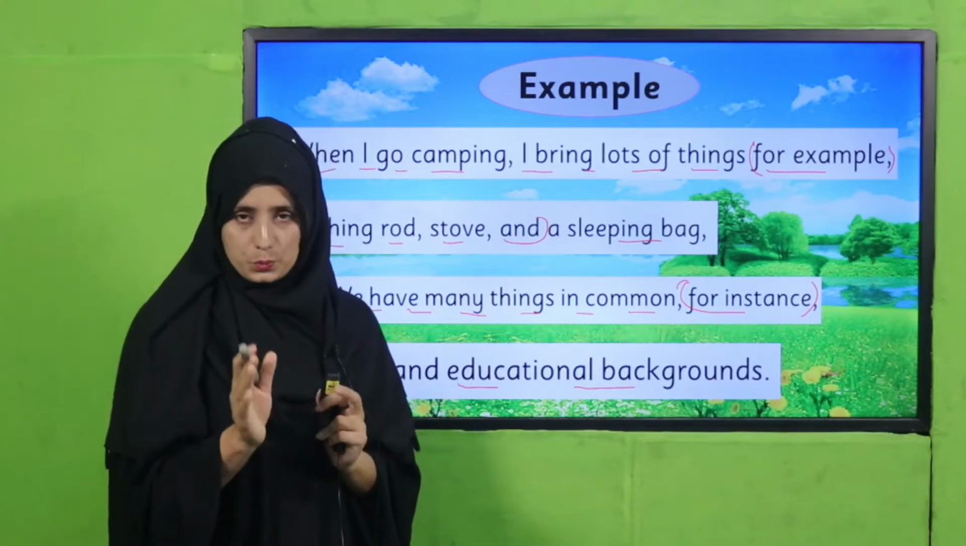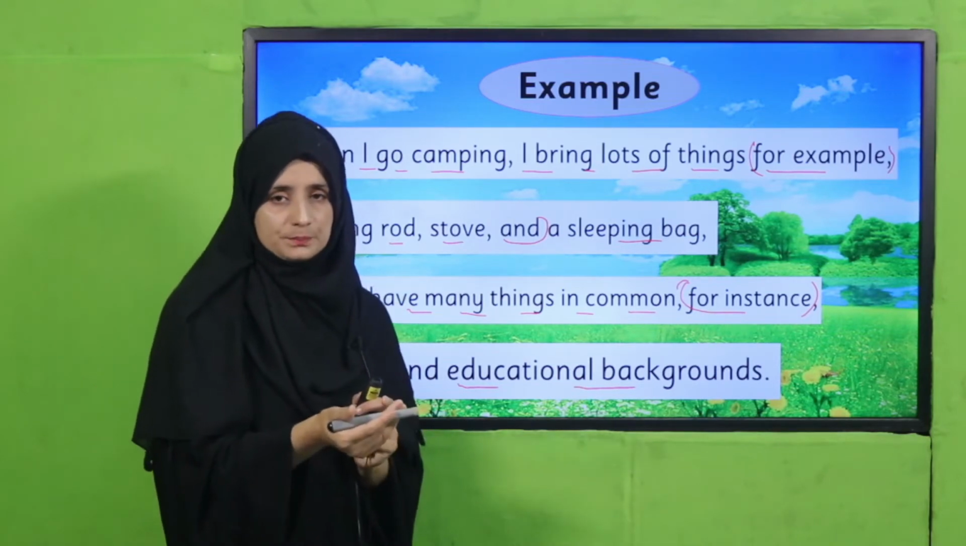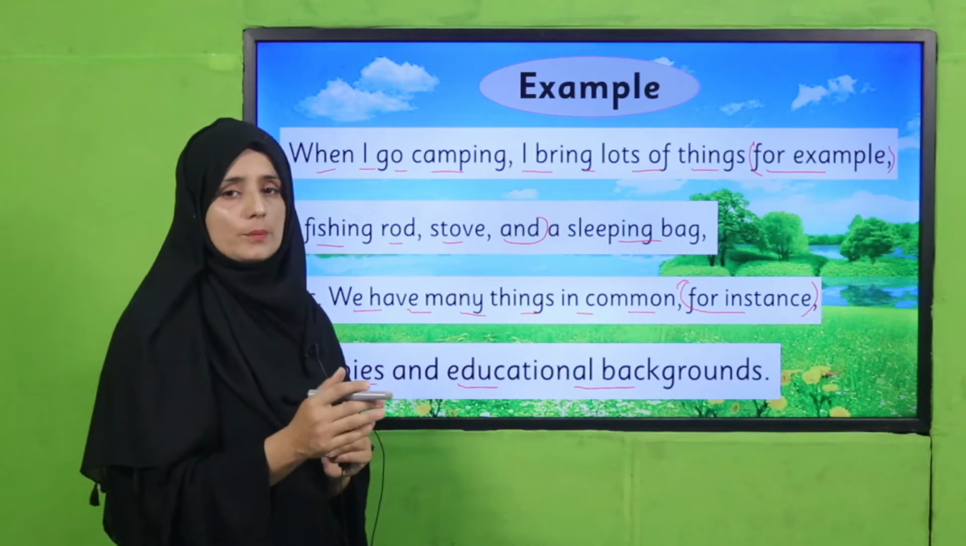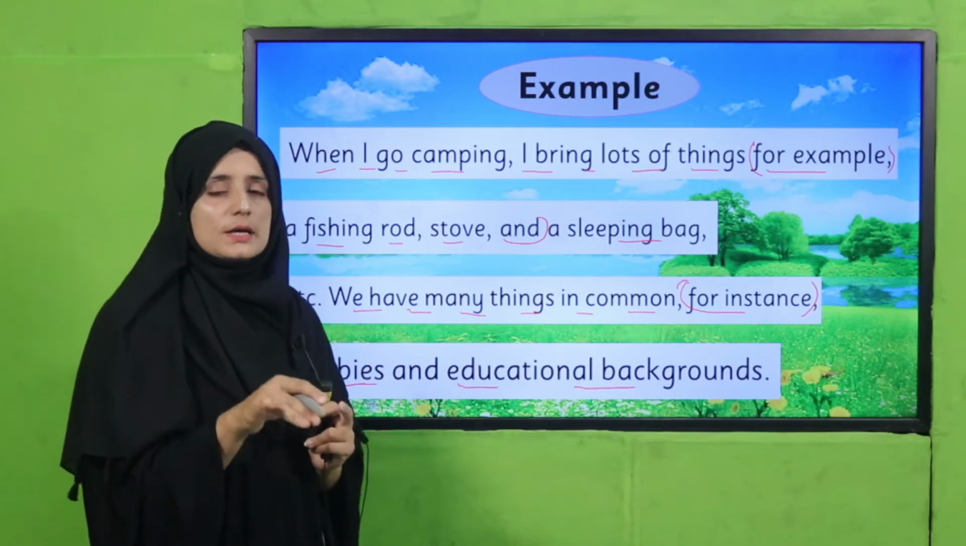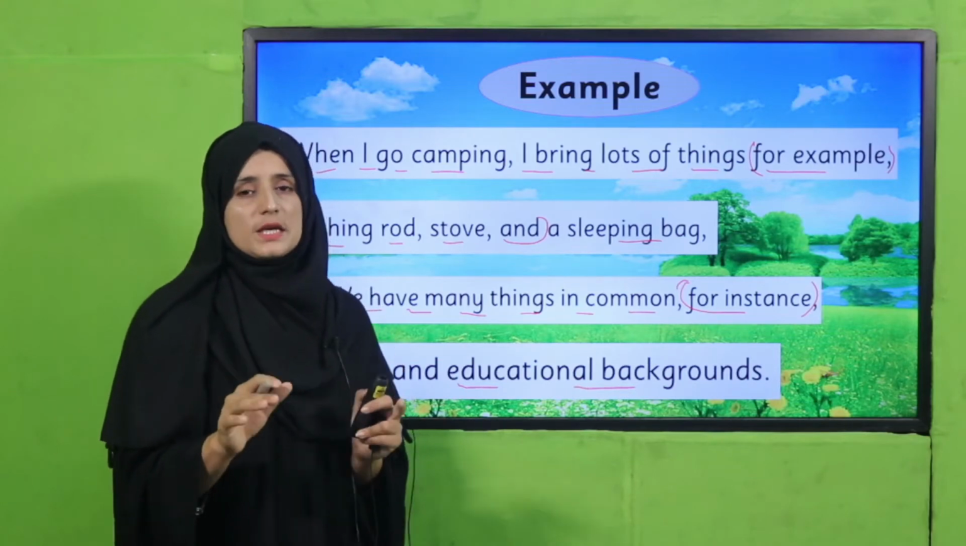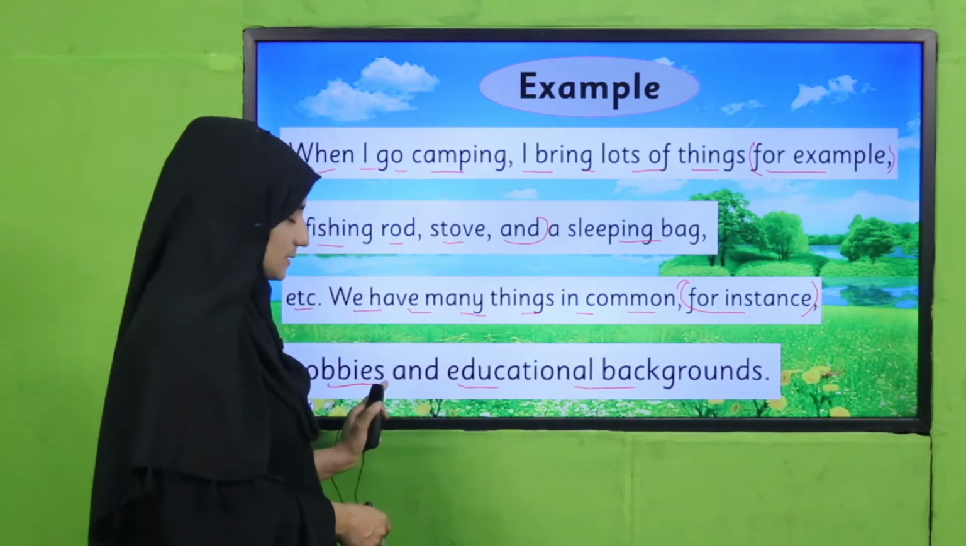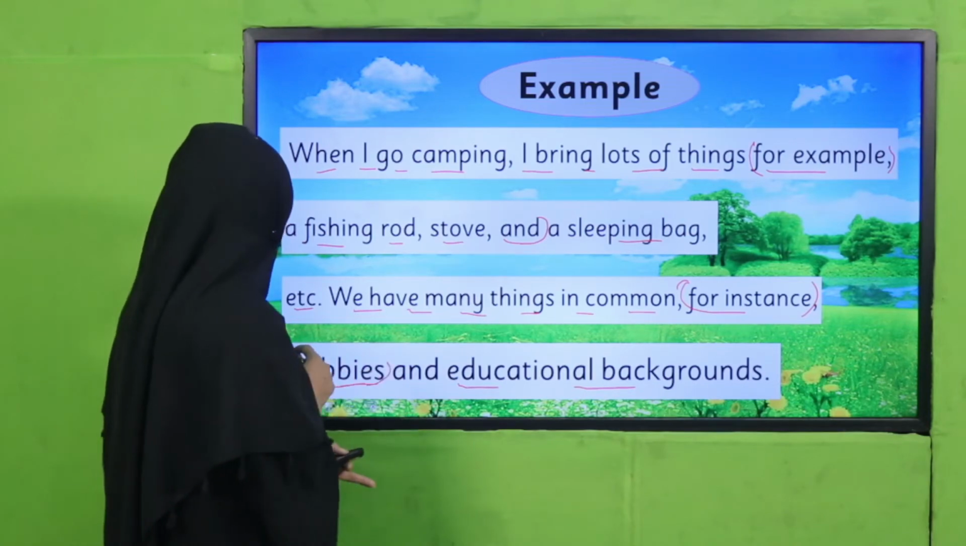Hobbies are activities that we do in our spare time. These are called hobbies and we do them constantly, and that activity gives us pleasure, entertainment. So such an activity is called a hobby.